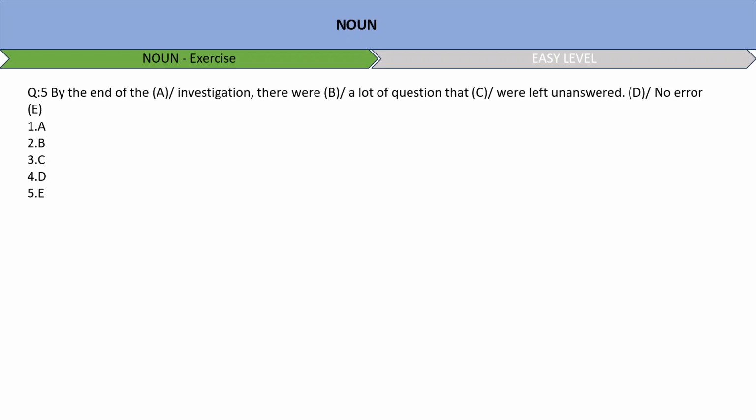So by the end of the investigation, there were a lot of, again, a lot of means what? Many, right? So when we are talking about many, the noun should be a lot of questions. A lot of questions. Great many questions, right? So the error is in 3.